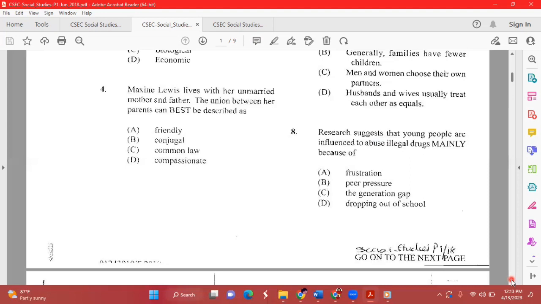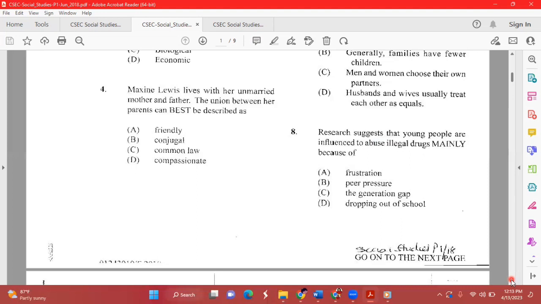Because you want to fit in, chances are that out of curiosity you want to try it because you don't want to feel left out. And so you are actually pressured into abusing that particular substance. So the answer is definitely peer pressure.